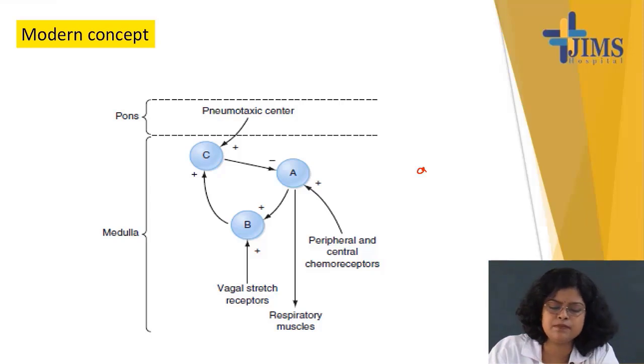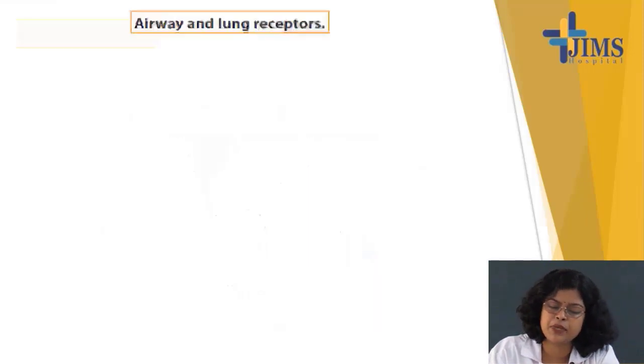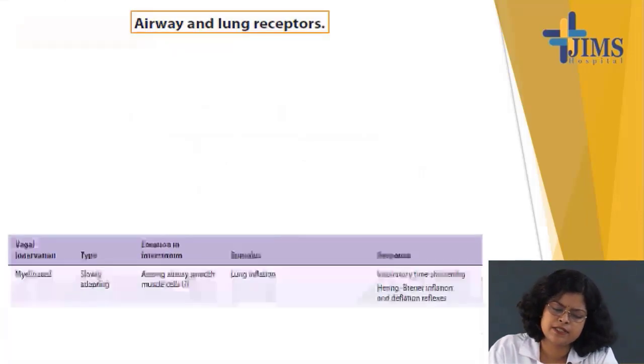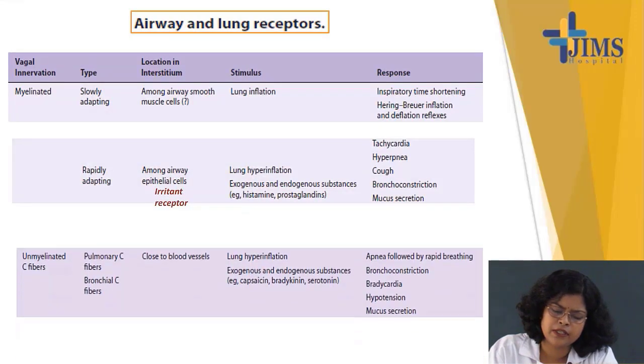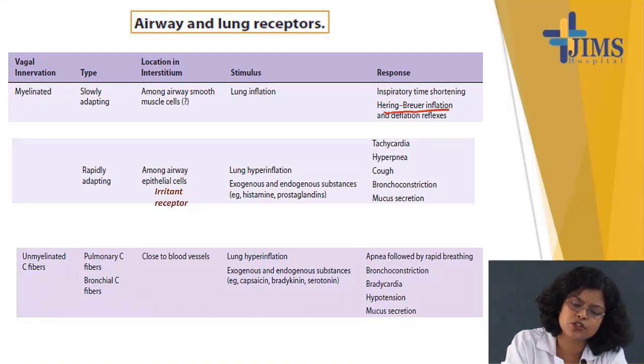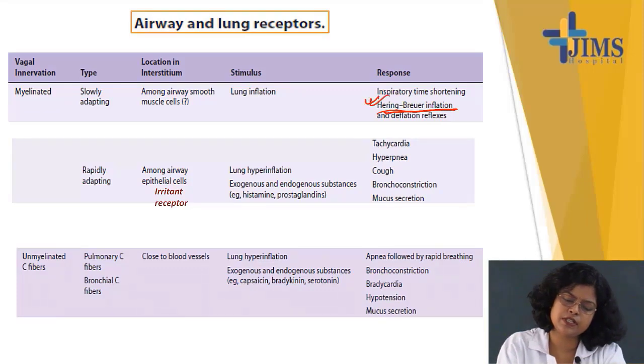One is the classical concept and this is the modern concept. But remember that the pre-Bötzinger complex is a new development. It is the pacemaker cell of the respiratory center that sets the basal respiratory rate. And these are airway lung receptors. This is a chart from Ganong. Go through that chart, and sometimes the Hering-Breuer reflex comes as a short note. Okay. So this is all about neural control of respiration. Thank you.